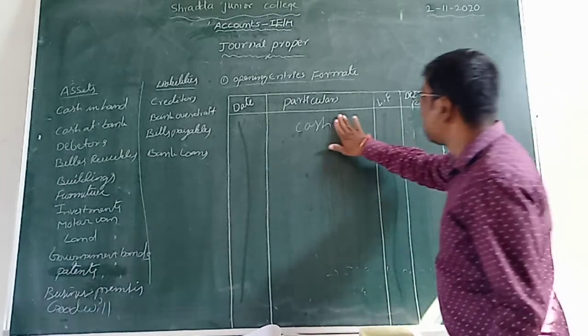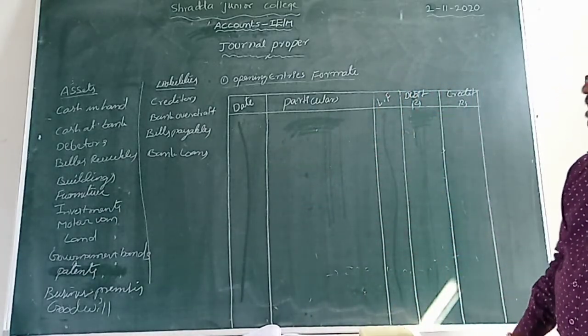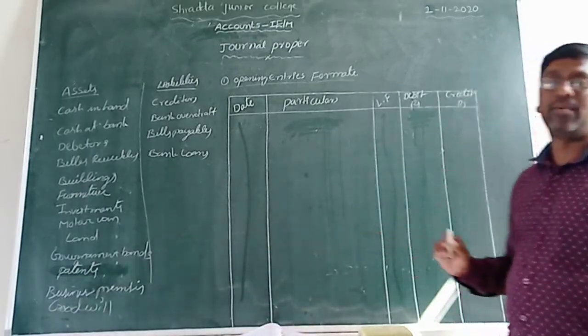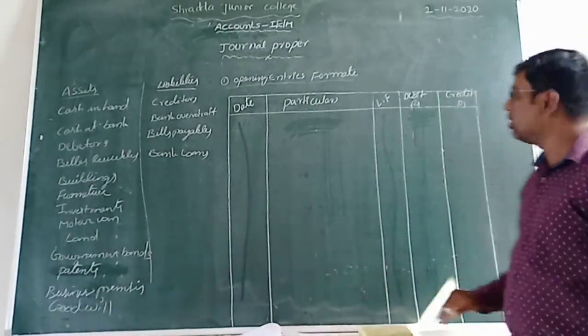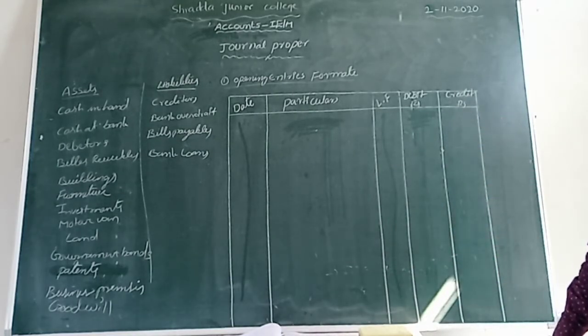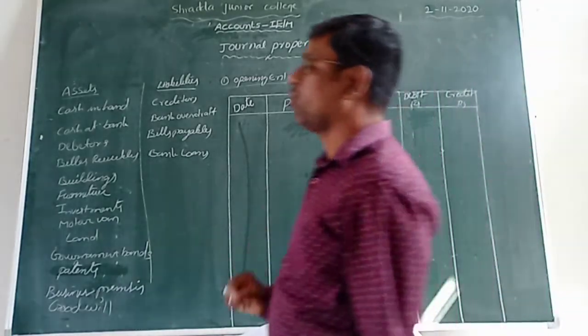That means the assets amount we take in the debit column. After assets, we record liabilities. That liabilities amount we record into which column, students? It is the credit column. So this is the format of opening entry, students.